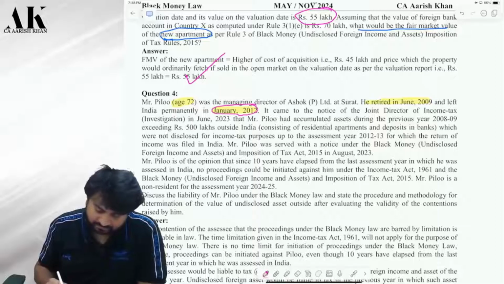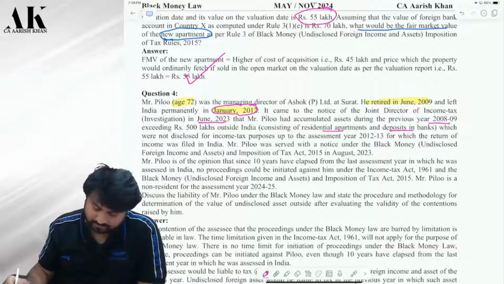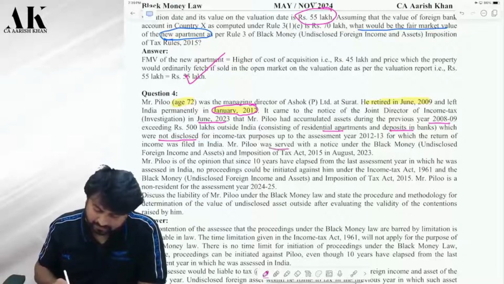Correct. Now the joint director noticed in June 2023 that Mr. Pilu had accumulated assets since 2008-9. What is the asset? Residential apartment and deposits in bank, which were not disclosed for tax purpose. So he was served a notice under black money law in August 23.